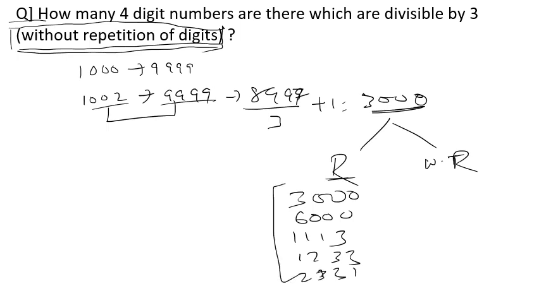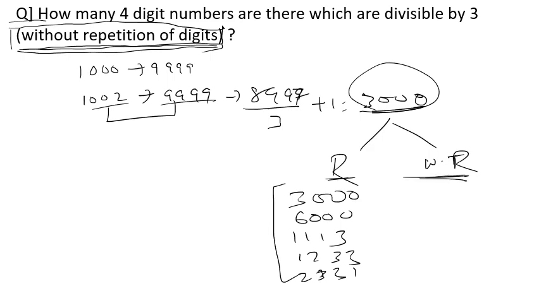All these type of numbers you have counted in 3000. Okay, where more than one digit is repeated, but our condition strictly mentions that there is no repetition of digits, means without repetition of digits. I mean, we need only this type of numbers.